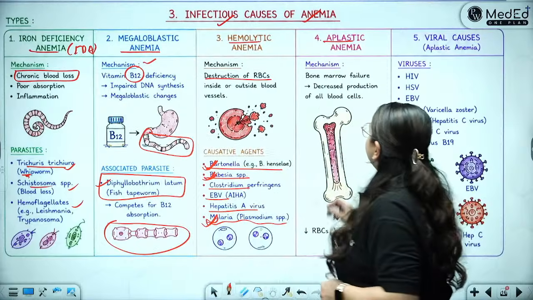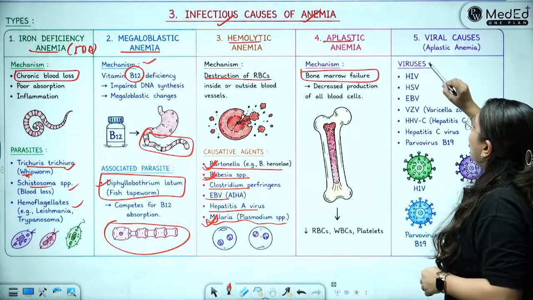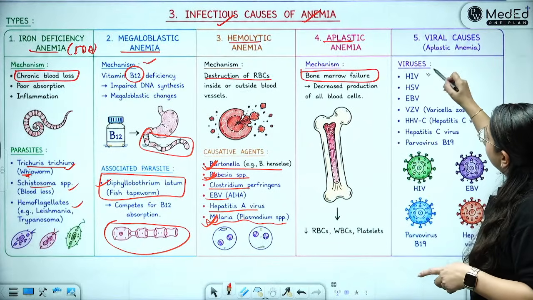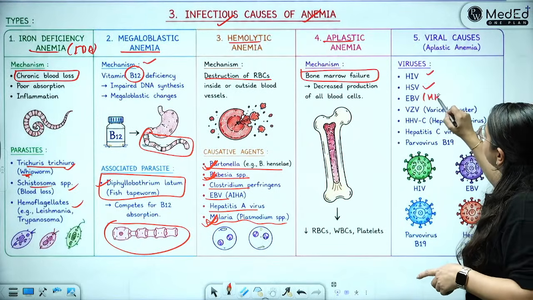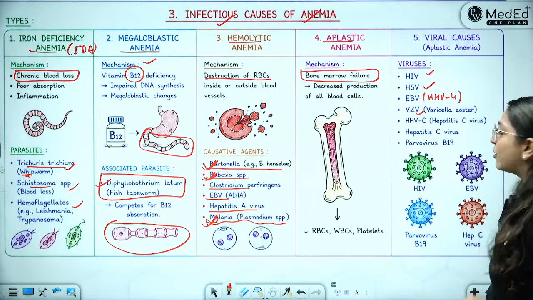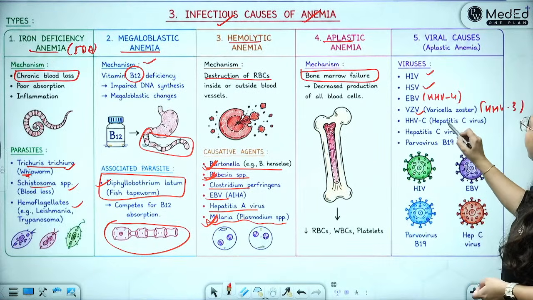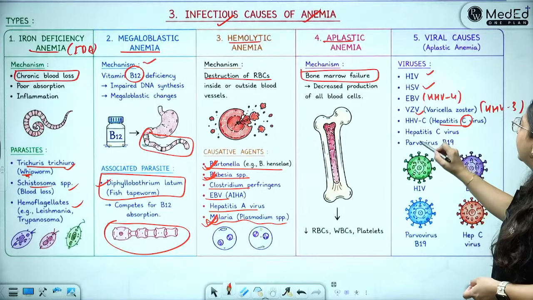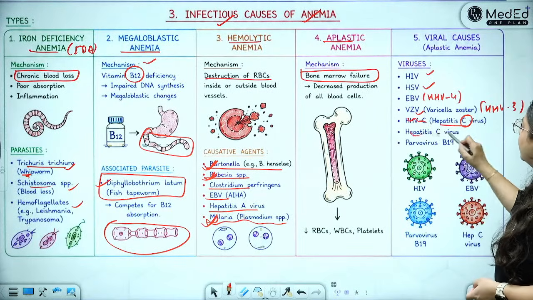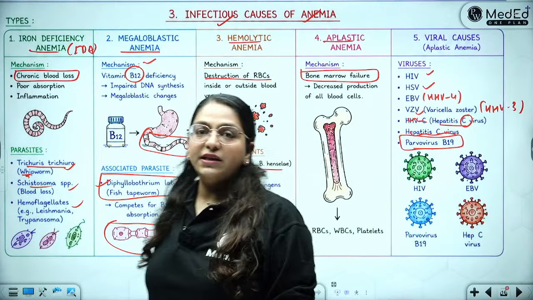Then aplastic anemia, where there is bone marrow failure. Yes, viruses can be all H viruses: HIV, herpes simplex, EBV, which is human herpes virus 4 itself, varicella zoster, which is the chickenpox causing virus, that also is human herpes virus 3. Then you have hepatitis C virus, then you have parvovirus B19. So all viruses with the name H and the parvovirus.